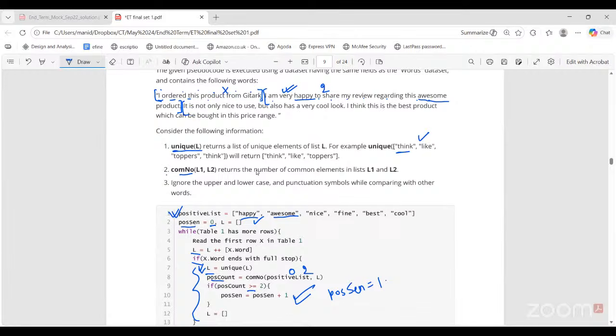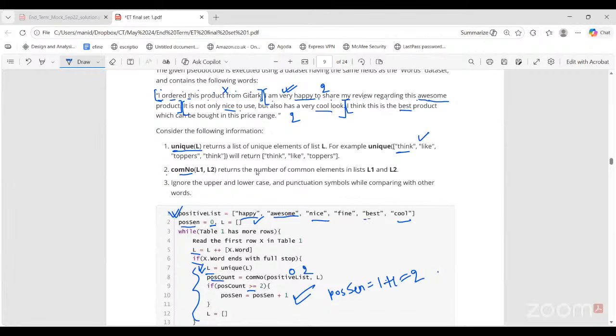Third sentence, it is not only nice. Nice is again part of the positive list, to use, but also has a very cool look. Cool is also part of the positive list. So again, this has positive count 2, which is greater than or equal to 2. So the positive sentence count is again incremented by 1. We have now found 2 positive sentences. Now the last sentence. I think this is the best.